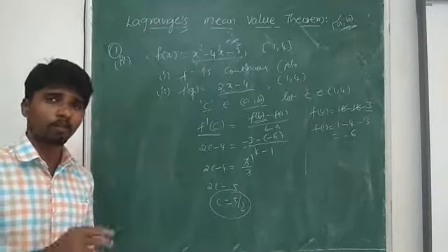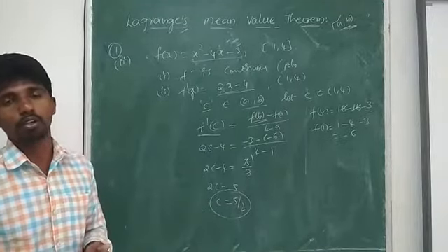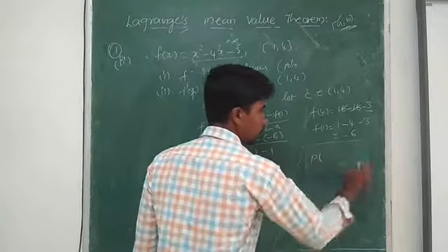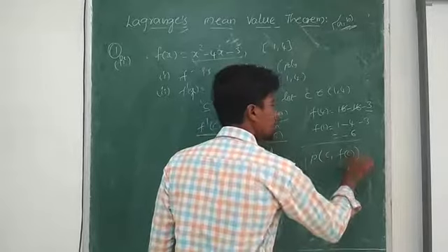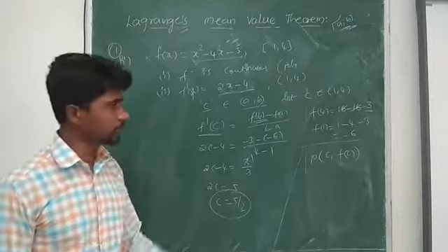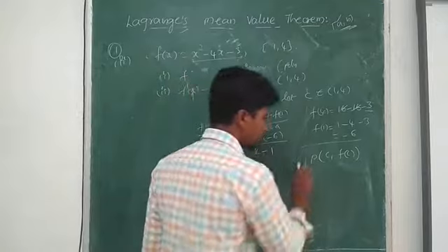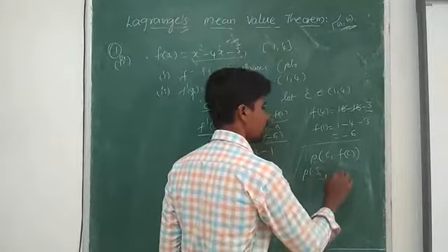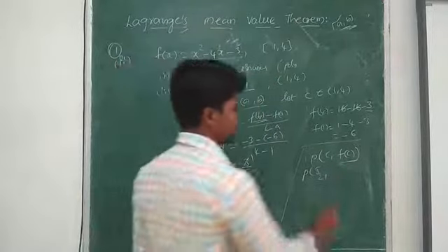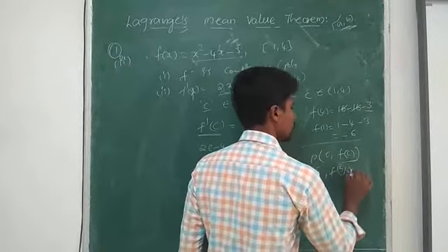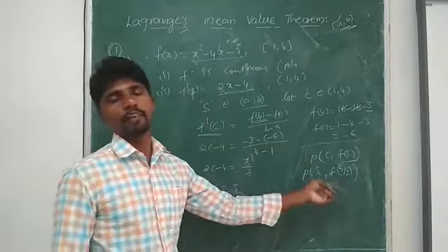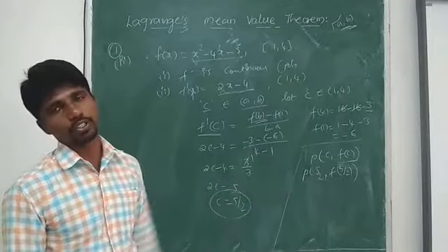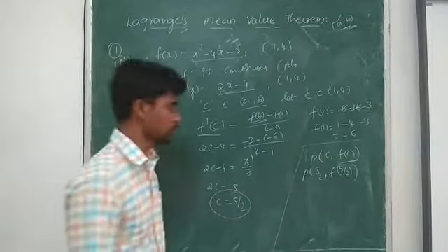If I want to find a point on the curve where the tangent is parallel to the chord, then what do we have to do? The point P is nothing but c comma f of c. Therefore we get the point as 5 by 2 comma f of 5 by 2. At this particular point, if I draw a tangent to the curve, it will be parallel to the chord joining the endpoints. Shall we find f of 5 by 2?